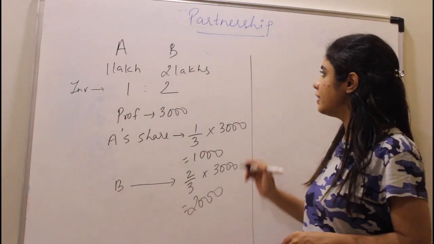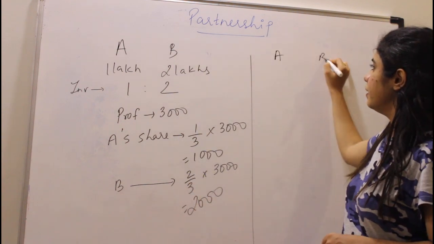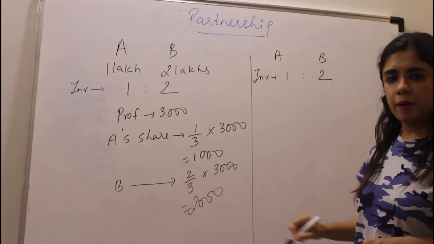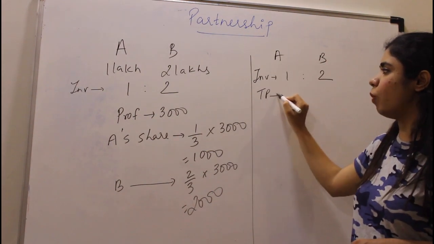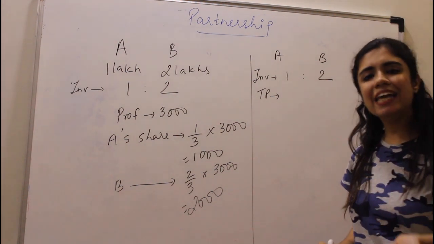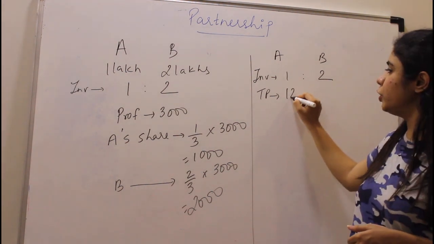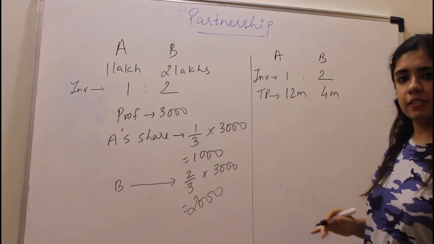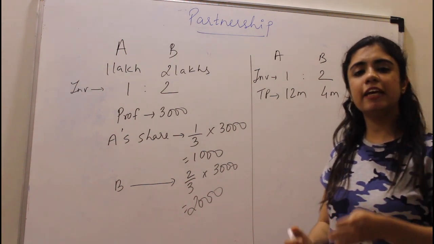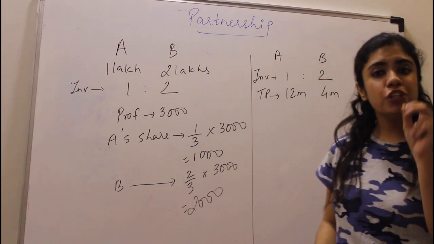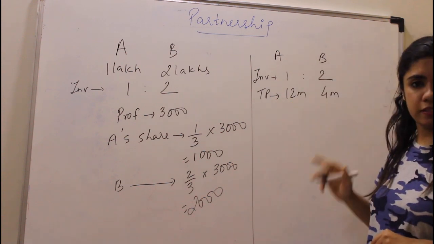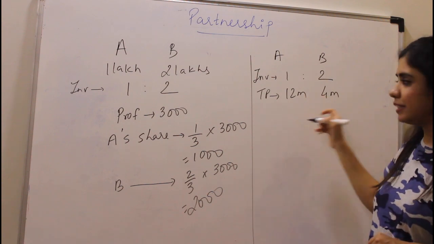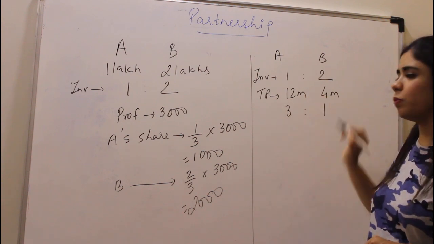Now let's understand. A and B, the ratio of investment is again 1:2. But there is a time period involved. TP is time period. I kept my money for 12 months. You kept your money for 4 months. जितने period के लिए पैसा रखा है, you just have to put those months. We'll take the ratio of these two. 12:4 is the same as 3:1.